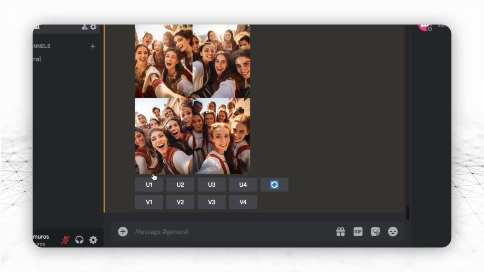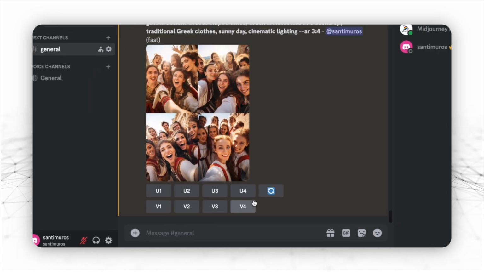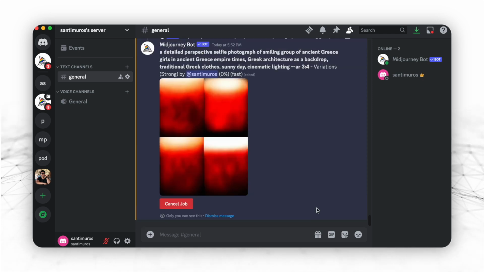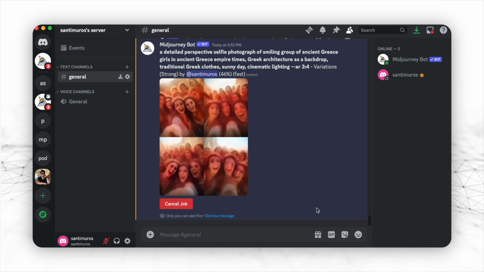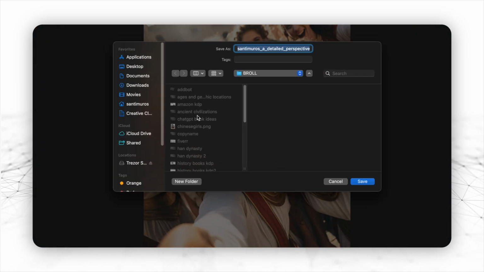After an image has finished generating, 2 rows of buttons will appear: U1, U2, U3, and U4, and V1, 2, 3, and 4. U buttons upscale the image you like, and V buttons create 4 new variations similar in style and composition to the selected image. I like image number 1, so I upscaled it, right-clicked on it, and saved it to my device. So I basically repeated the same process for all the civilizations on my list.